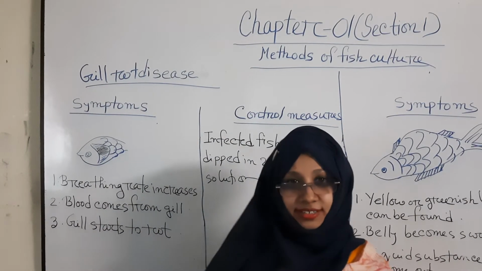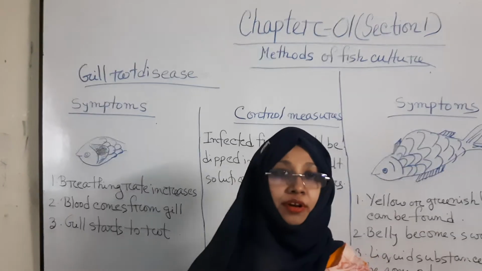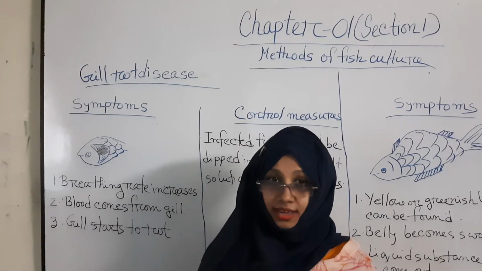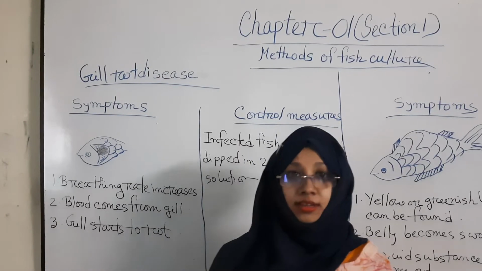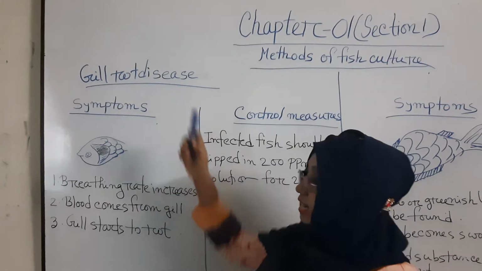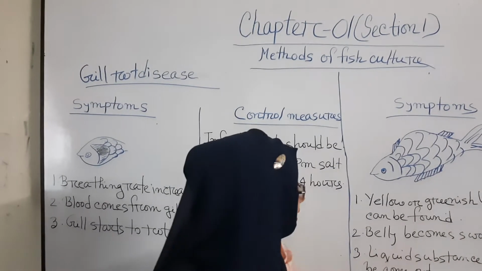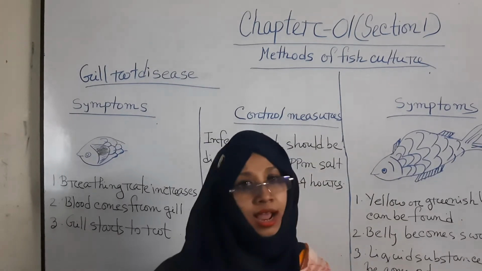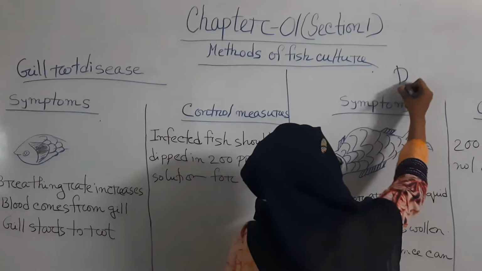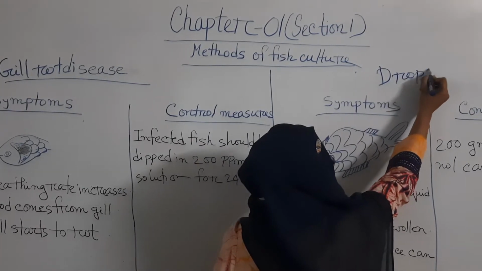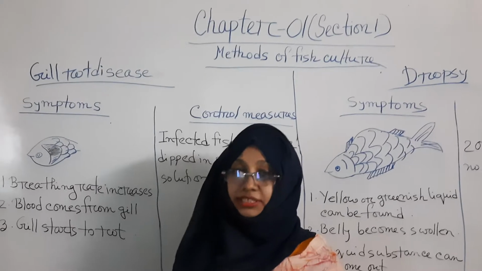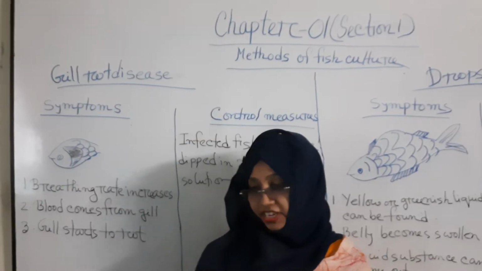Now, dear students, it's time to know about some important diseases of Nilotica. I have discussed two important diseases before: one is gill rot disease and another is dropsy disease. These two diseases are very important for Nilotica fish.